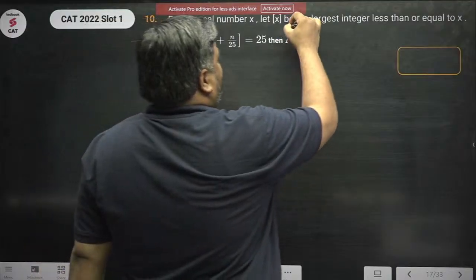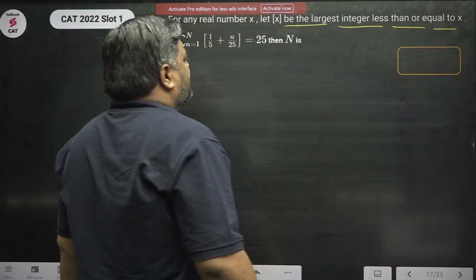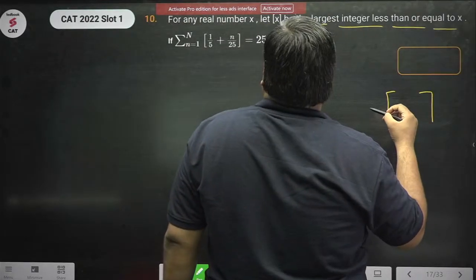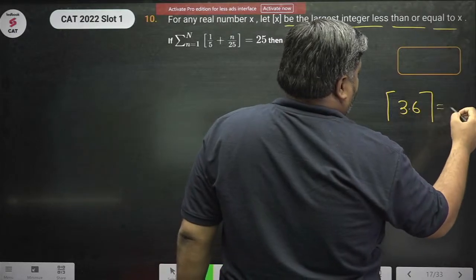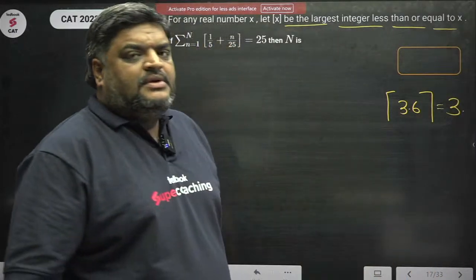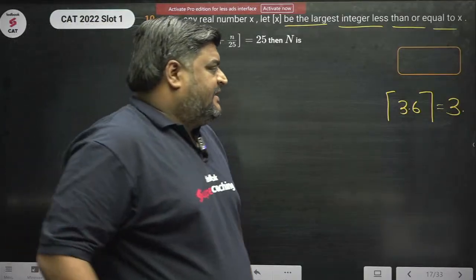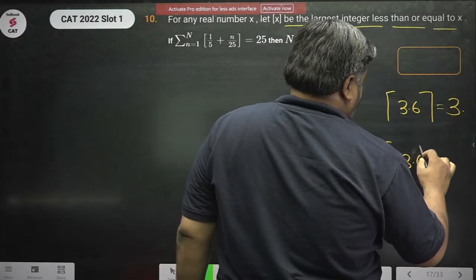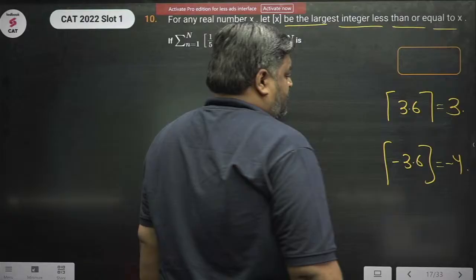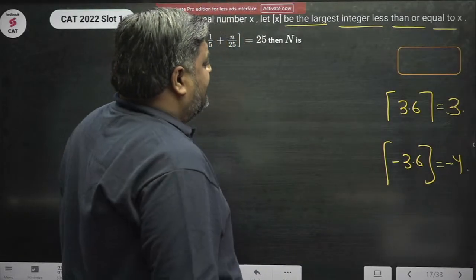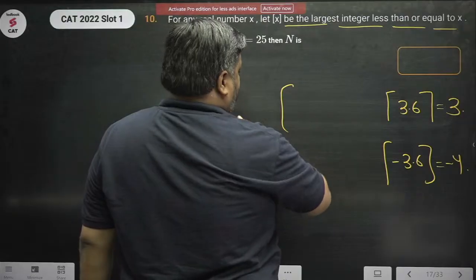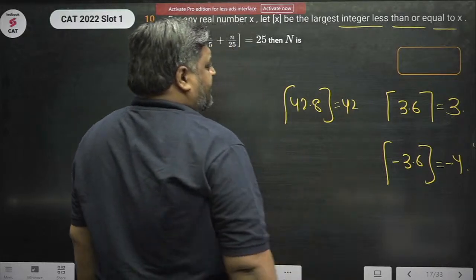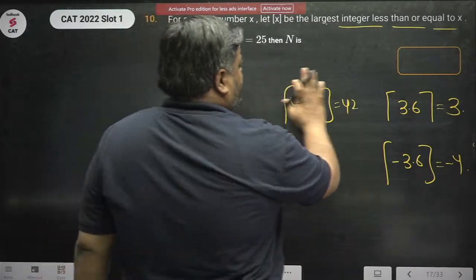If it is 3.6, then 3 should be taken. If it is minus 3.6, then minus 4 should be taken. If it is 42.8, then 42 should be taken. This is the greatest integer function.